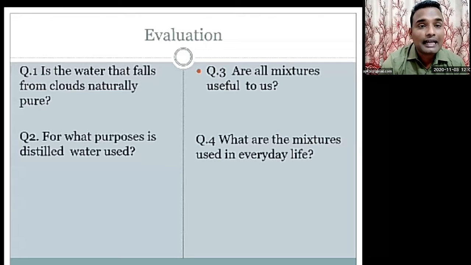Okay, so which are the methods we are using? There are some laboratory methods: the method of distillation, the method of separation using a separating funnel, the method of centrifugation and the method of chromatography. These are the topics that we have learned. Okay, so I think you have all enjoyed the lesson and tried to understand the concept.